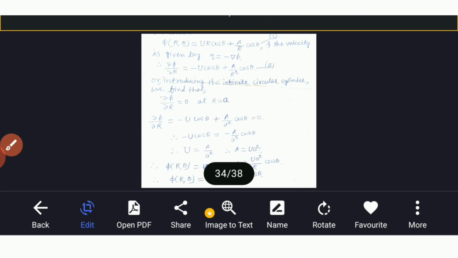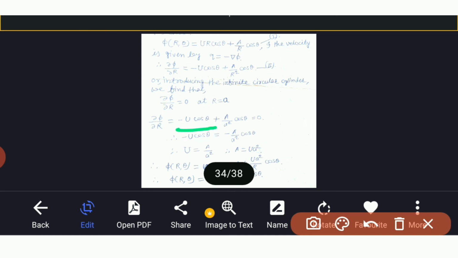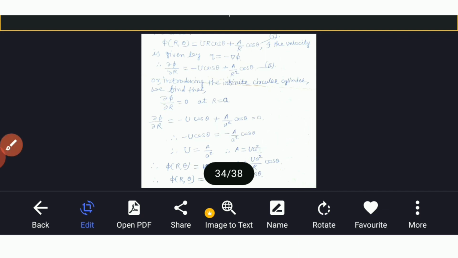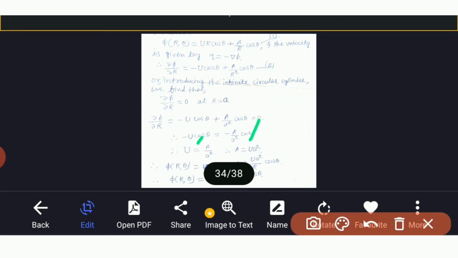Again this can be written as minus U cos θ is equal to minus A upon a square cos θ. Therefore we get U is equal to A upon a square, and this capital A is equal to U a square.